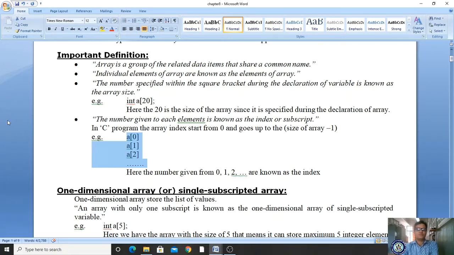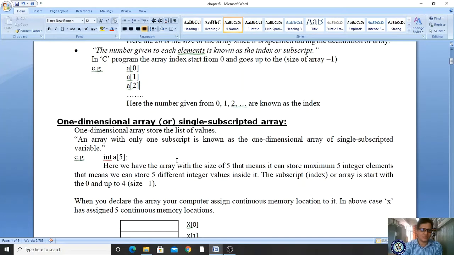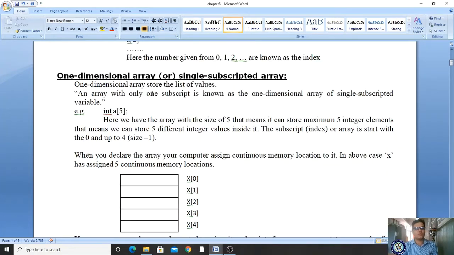Now we will see one dimensional array or single subscripted array. The above example is the best example of one dimensional arrays. A one dimensional array stores a list of values, an array with only one subscript. What do you mean by subscript? Subscript means square bracket. How many subscripts exist? One subscript, one square bracket. If it consists of one subscript, then it is called a single subscripted variable or one dimensional array.